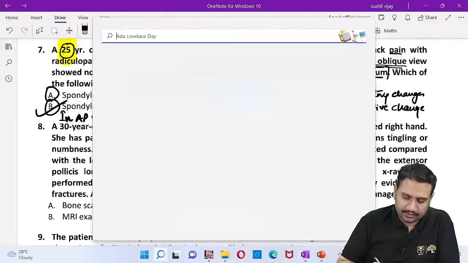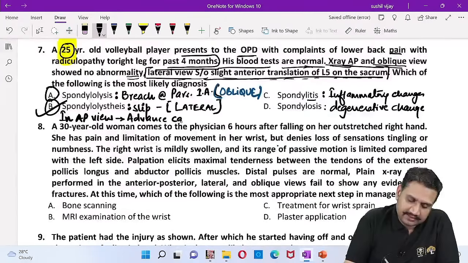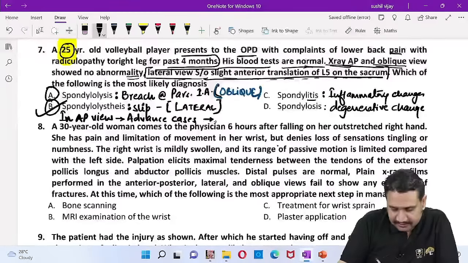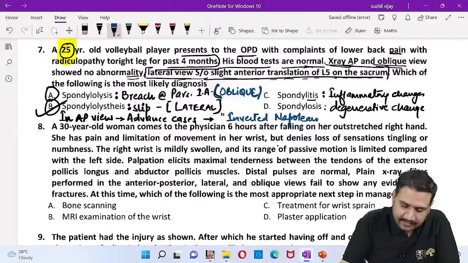Okay, so what is that now? In AP view, advanced cases, it is known as what? Advanced cases, this is the inverted Napoleon hat sign. So that is known as the inverted Napoleon hat sign. Okay, so please do remember the inverted Napoleon hat sign.